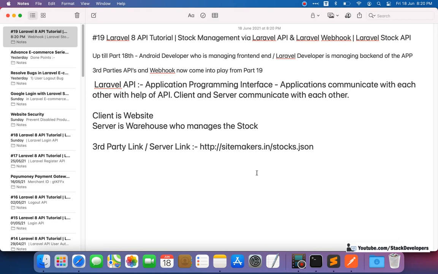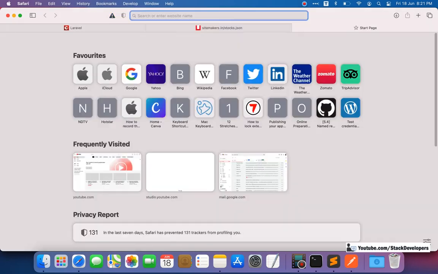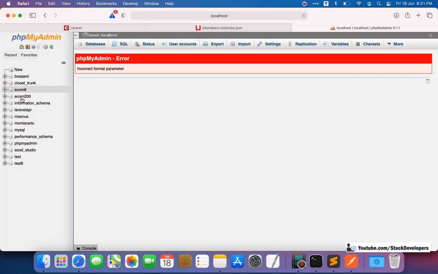So what will the API do here? The API will get the data from the third party, from the server, and update it in our client database.